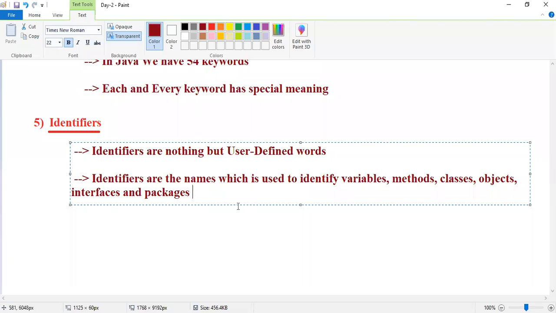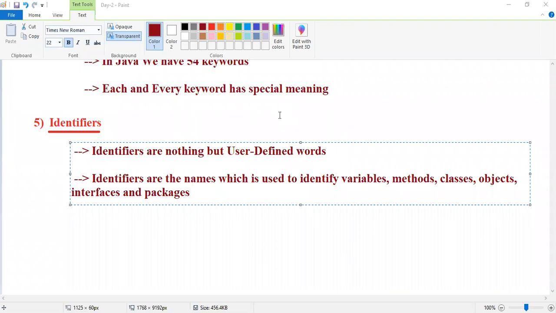Whenever you are developing Java programs, we have variables, methods, classes, objects, interfaces, and packages. These all are available in our programming, guys.